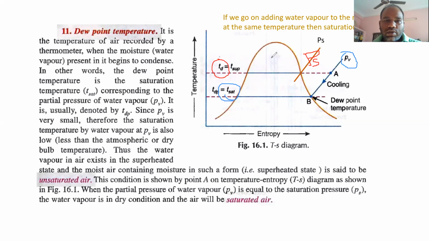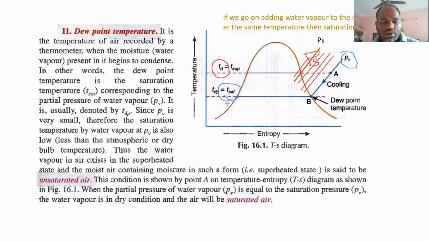constant pressure lines, or we can say we go on adding water vapor, then this line goes on moving like this. So at this point here, it is PS, where it becomes saturated.